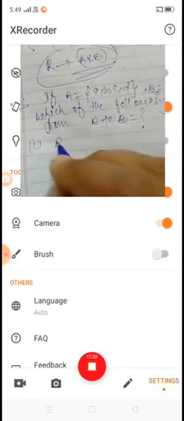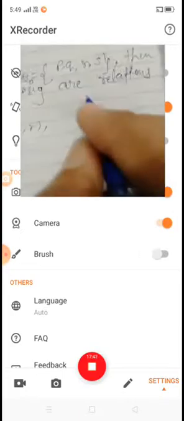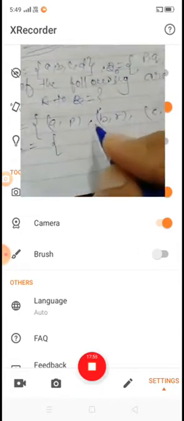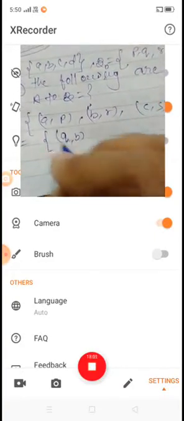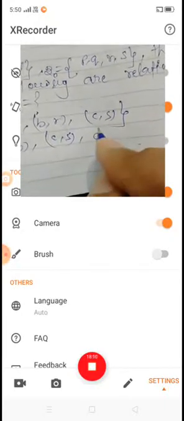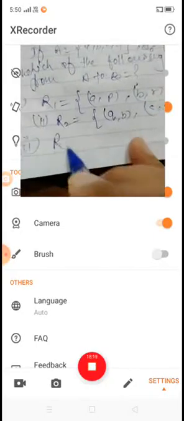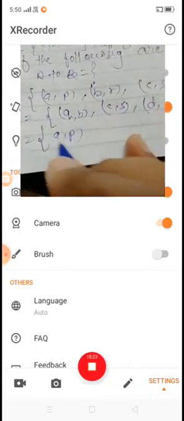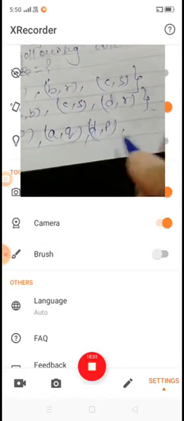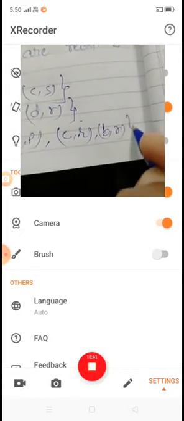First one, relation R1 is {(a,p), (b,r), (c,s)}. Second one, R2 is {(q,b), (c,s), (d,r)}. Third, relation R3 is given by {(a,p), (a,q), (d,p), (c,r), (b,r)}.